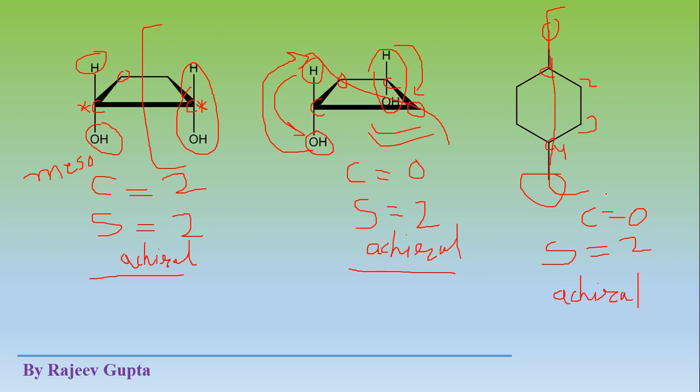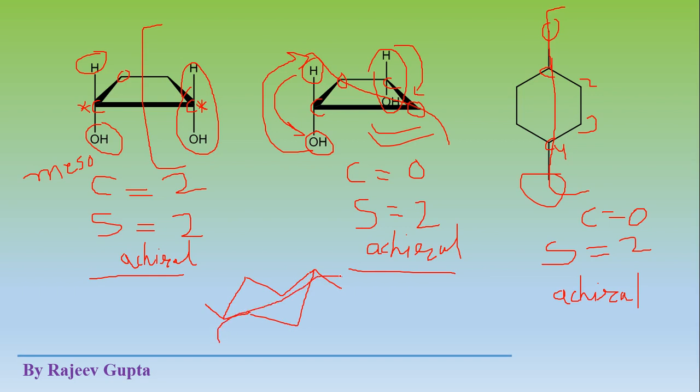So this plane of symmetry, where similar substituents are present at positions 1 and 4, we can easily see in one representation, but we cannot show it in the other. See the actual structure of cyclohexane, which has a chair conformation, with position 1, 2, 3 and the 4th position.